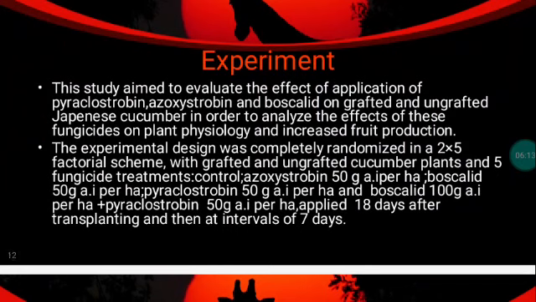For that, we used a control, azoxystrobin 50 grams per hectare, boscalid 50 grams per hectare, pyraclostrobin 50 grams per hectare, and boscalid 100 grams per hectare plus pyraclostrobin 50 grams per hectare. These were applied 18 days after transplanting, and then continuously applied at an interval of 7 days.